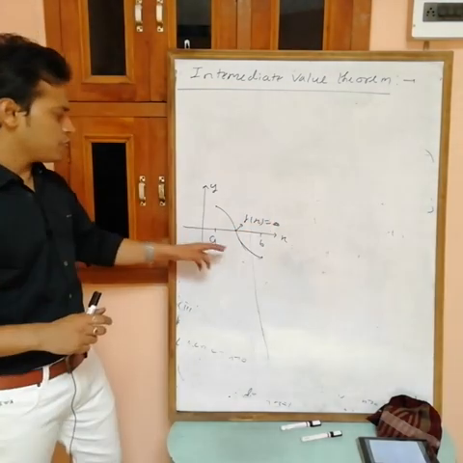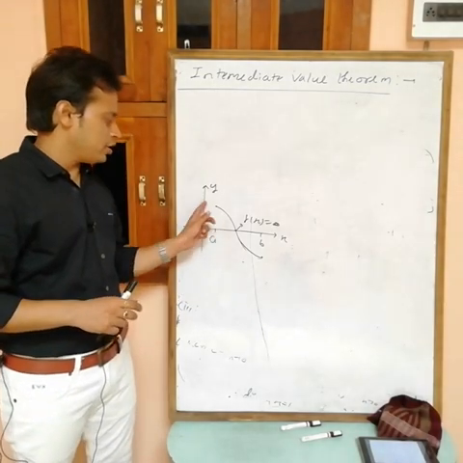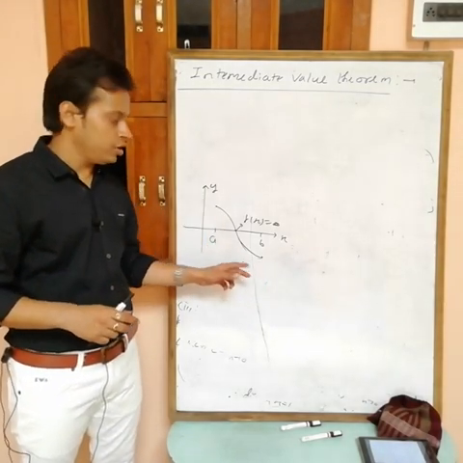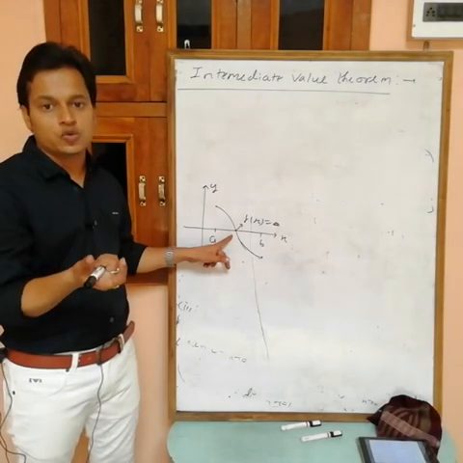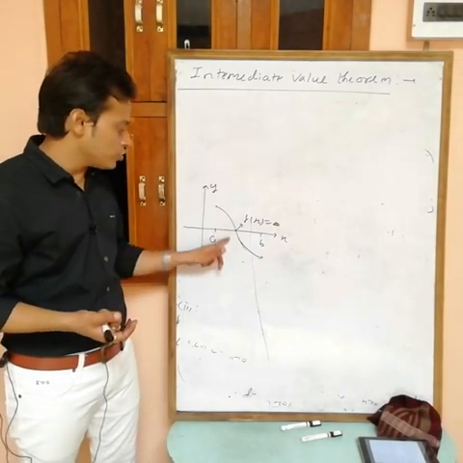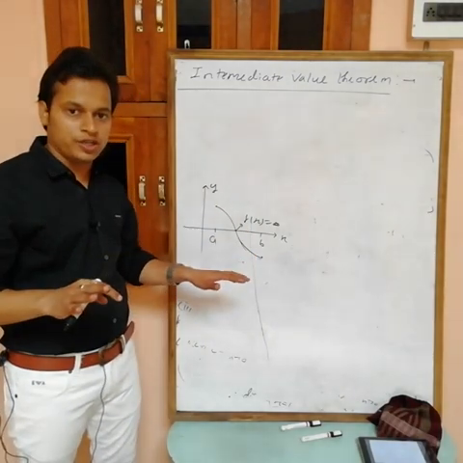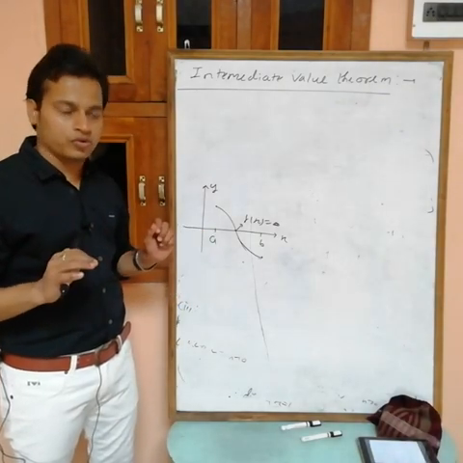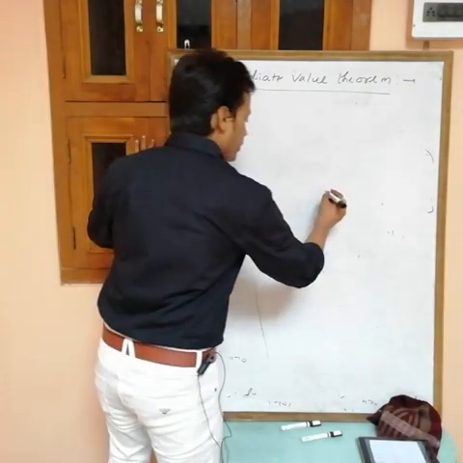Obviously f(a) is positive and f(b) negative, so if you join them anyhow, we have to cross the x axis at least one time. I can also cross more than one time, because of that I am saying at least one root. And the second point is also the same.